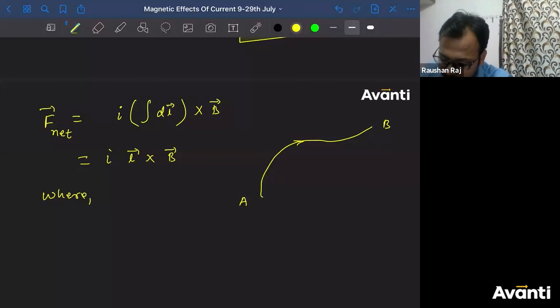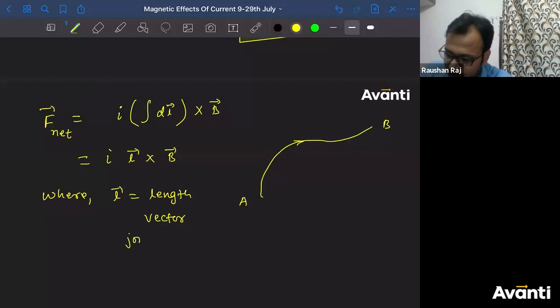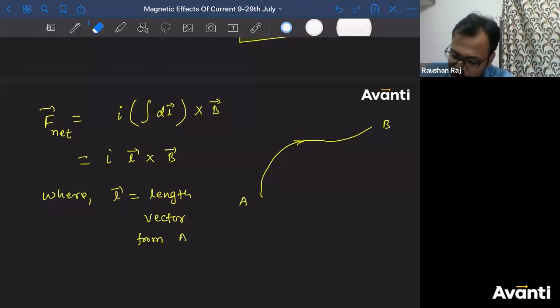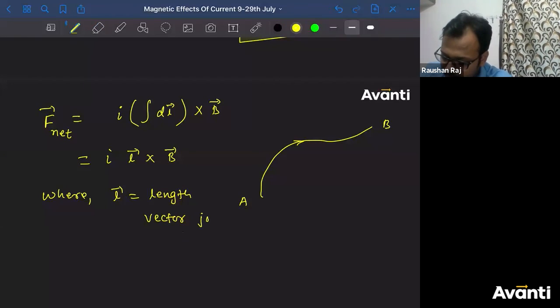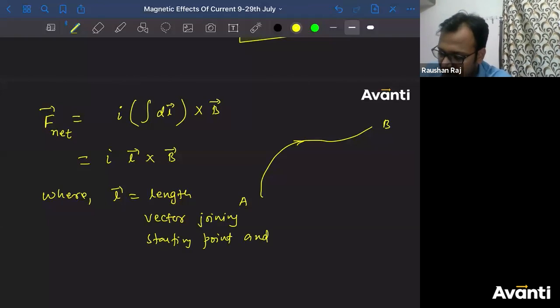Where L is the length vector from, और ऐसा लिख सकता हूं, length vector joining the starting point and end point of the current carrying wire.